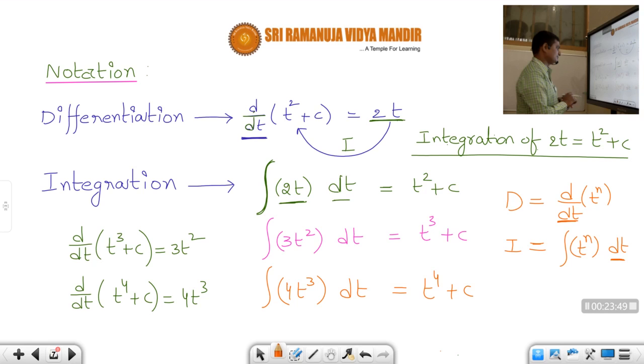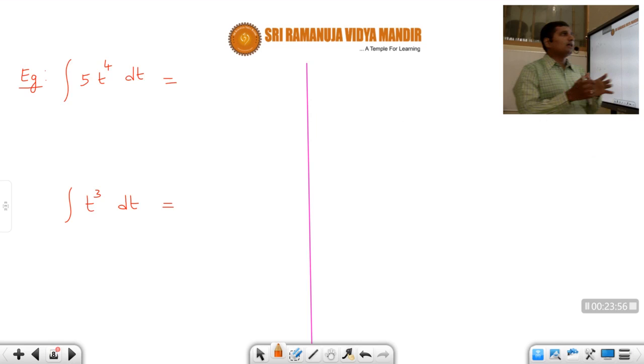Okay, students. So now let us see here. Having understood the basic definition of integration and basic notation of integration, now let us find the integration of some functions and then let us derive some formulas also. Let us take the first example, integral of 5t power 4 dt, students. Integral of 5t power 4 dt is what we are asked.